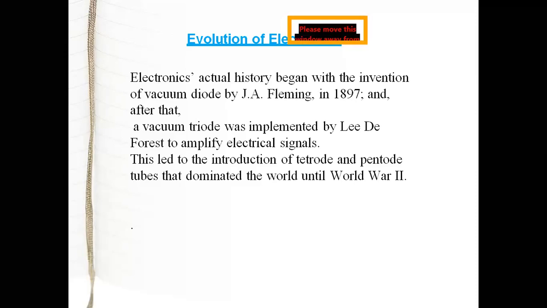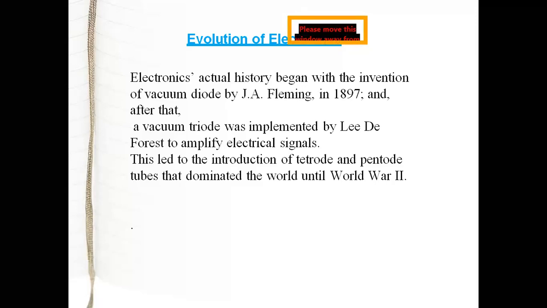The actual first device is the vacuum diode, developed by J.A. Fleming in 1897. When the diode was developed, we have to see all this in detail. What is a diode? Why are we using a diode? What are the disadvantages of a diode? Then why do we go for the next device? Those are the considerations. For that purpose, we will see how electronics was developed step by step.